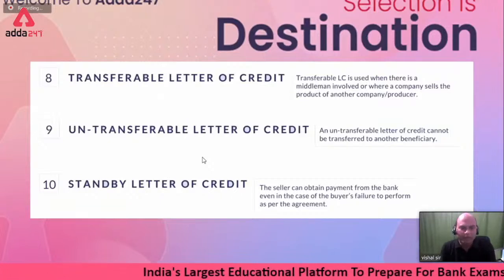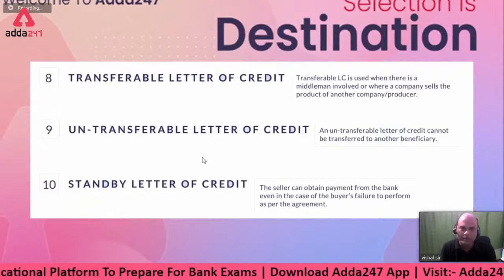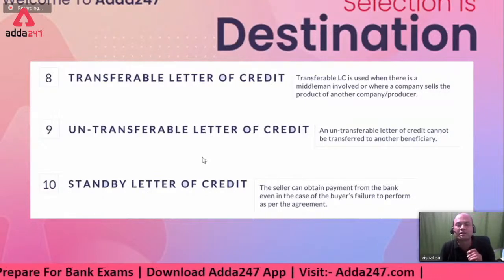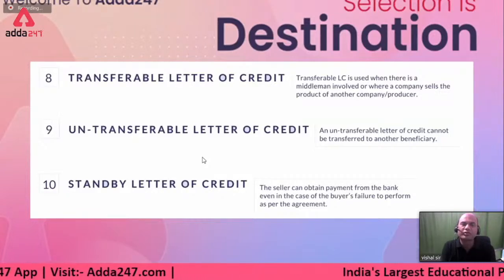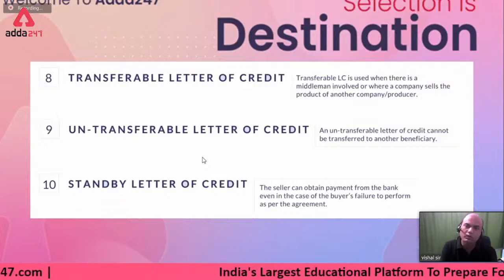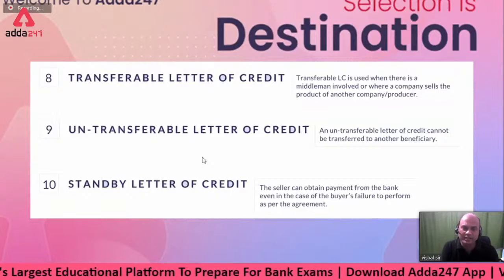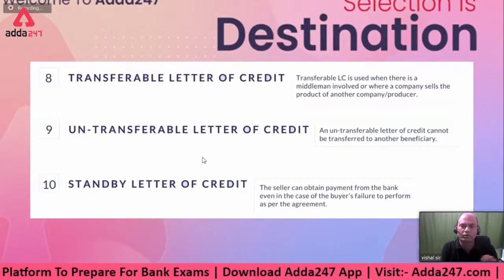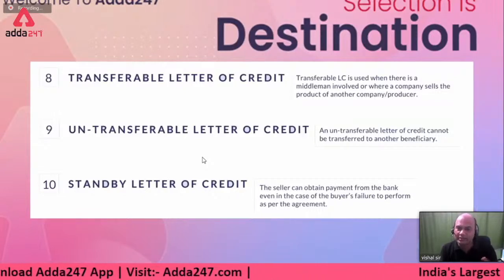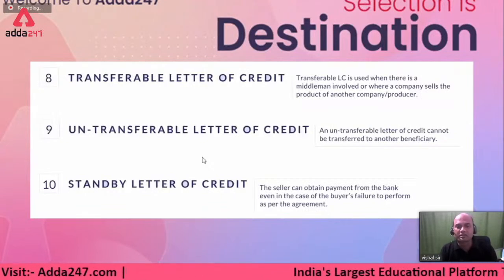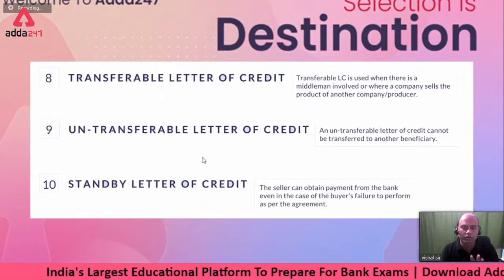So coming back, transferable means what? It is transferred from beneficiary 1 to beneficiary 2. Understand the important point in transferable. It can be transferred from Beni 1 to Beni 2 only. Understand this. If I transfer this LC, I am the agent, I can transfer it to only one level. Now, in that one level, can I transfer it to many guys? Yes, I can. But point number 2, can these guys whom I have transferred this LC to transfer it further? No, that is not allowed.